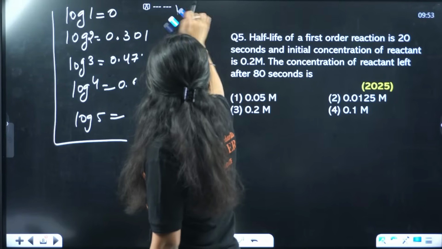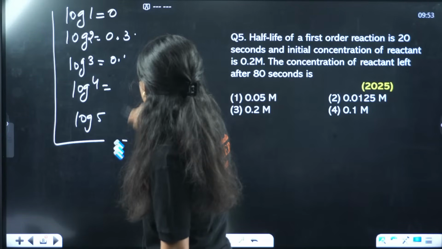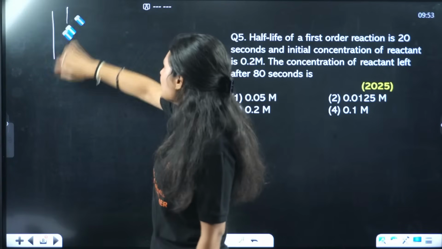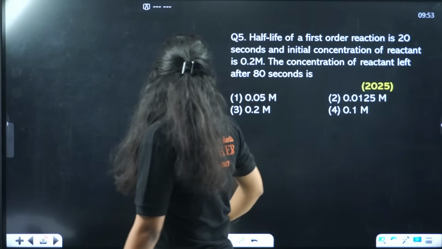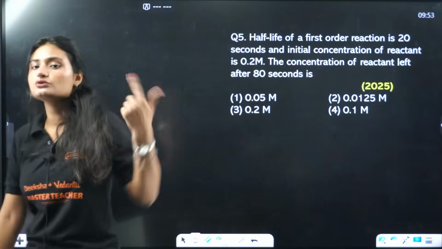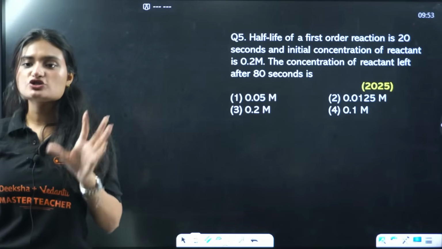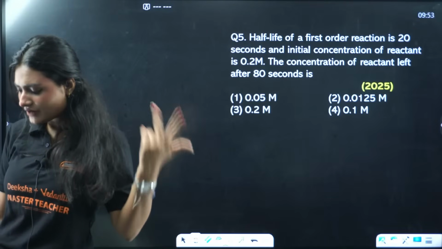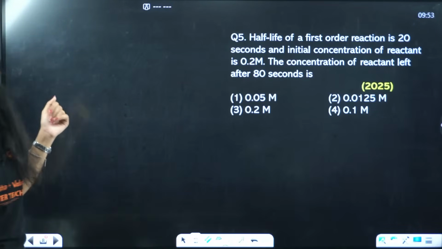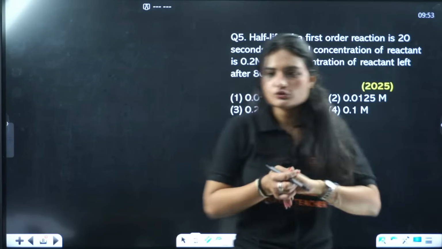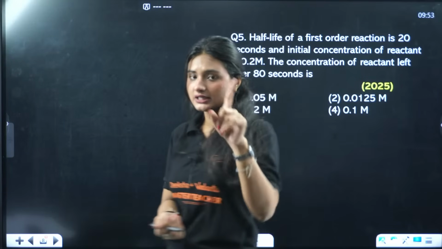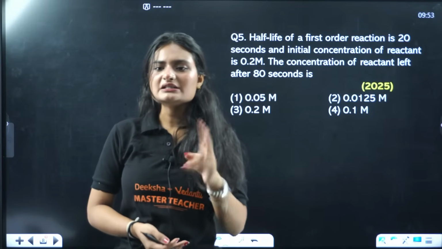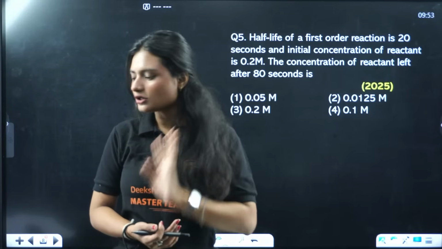Now, the question is the half-life of a first order reaction is 20 seconds. You are given 80 seconds and the initial concentration. You need to tell after 80 seconds how much concentration is left. There are two methods to do that. If you know the formula, it's a straight formula based question. If you don't know the formula, there is a slightly longer version also. We'll solve using both of them.